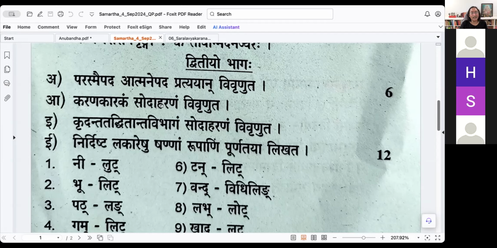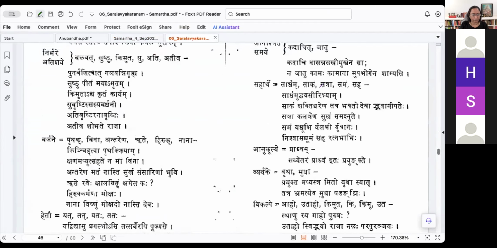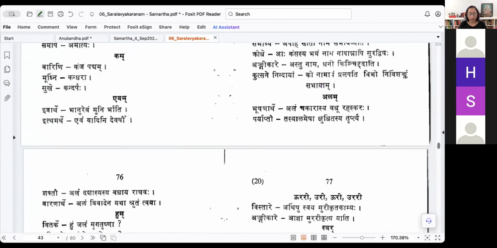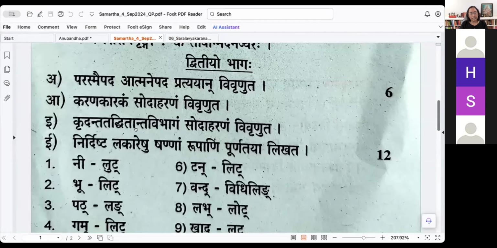And then karana karakam sodaharanam vivrunuta, this is there in Sarala Vyakaranam. We have karana karakam with the hetu karanam and the sadhya karanam, that is there, right? We had that in big words. You need to go over that and write.